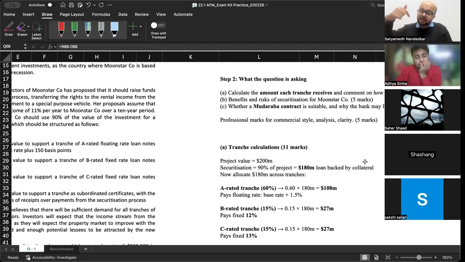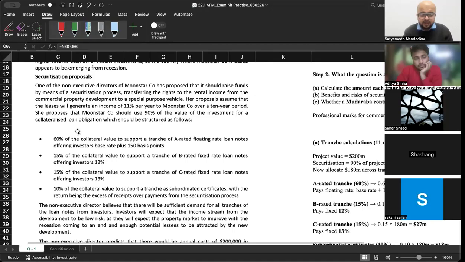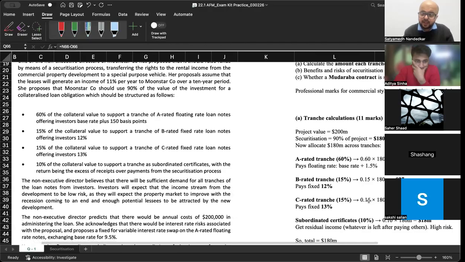Here what we are saying is that the rental income coming from this property is going to be the collateral. A-rated tranche: 60% of the collateral value to support a tranche of A-rated floating rate loan notes offering investors base rate plus 150 basis points. 60% of 180 is 108 million. Pay floating rate base rate plus 1.5%. B-rated tranche, 15% of the collateral value, 15% of 180 is 27 million, pay fixed interest of 12%. C rated tranche is again 15%, 15% of 180 million is 27 million, pays fixed 13%.